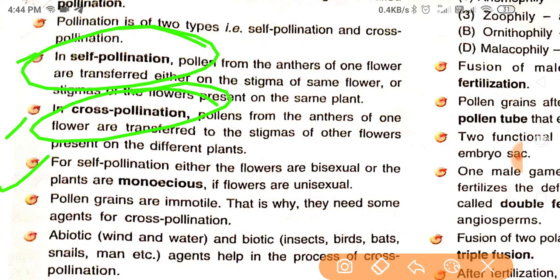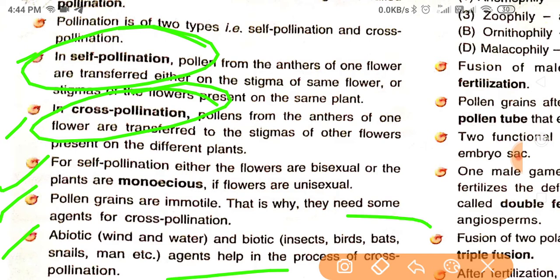Next, for self pollination, either the flowers are bisexual or the plants are monoecious, if the flowers are unisexual. Pollen grains are immotile, that is why they need some agents for cross pollination. Abiotic agents, wind and water, and biotic agents, insects, birds, bats, snails, man, etc., help in the process of cross pollination.